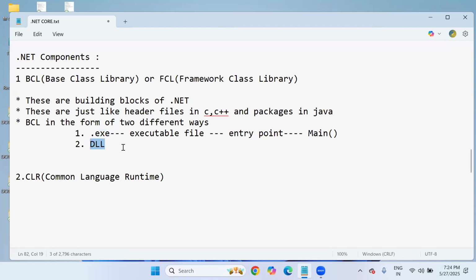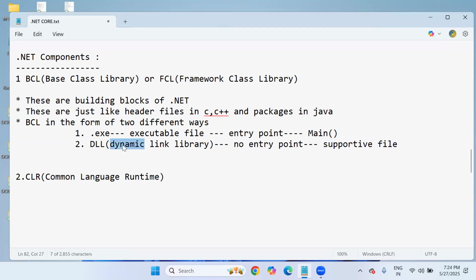Whereas DLL stands for Dynamic Link Library. It doesn't have any entry point, that means no Main method. So DLL is a dynamic link library, not the main file. Rather, we can say it is a supportive file. It supports the .exe file while executing. No entry point, it is a supportive file.